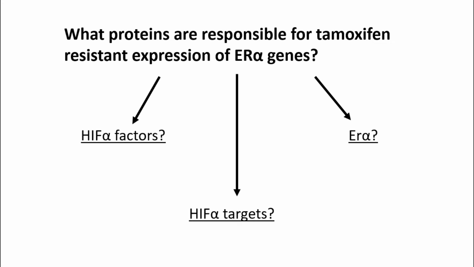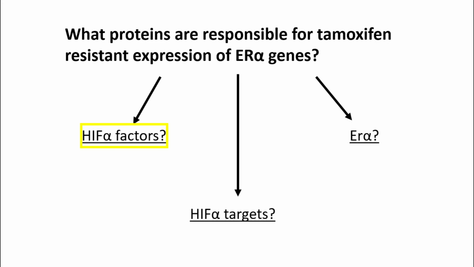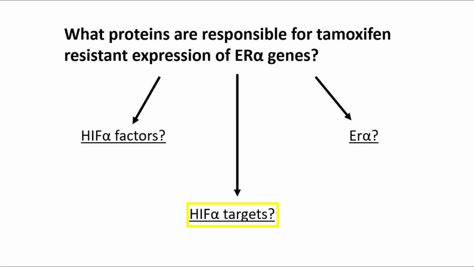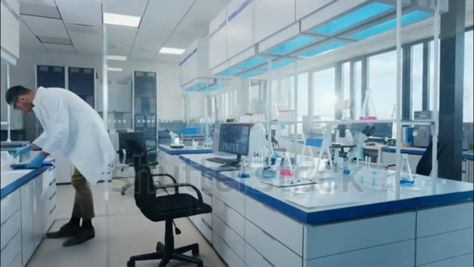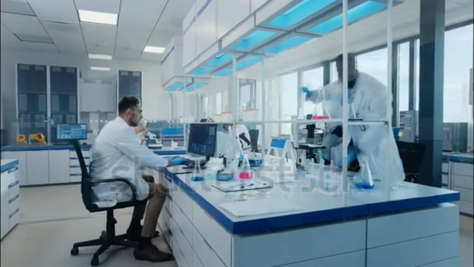Could it be mediated directly by HIF-alpha factors, which have shown affinity for 80 ERA genes? Could it be via the indirect action of HIF-alpha factors that modulate the expression of other transcription factors that can then regulate ERA genes? Could it possibly be ERA itself, although this does seem incredibly unlikely considering its downregulation as well as its probable inactivity due to tamoxifen treatment. This therefore requires further experimental probing.